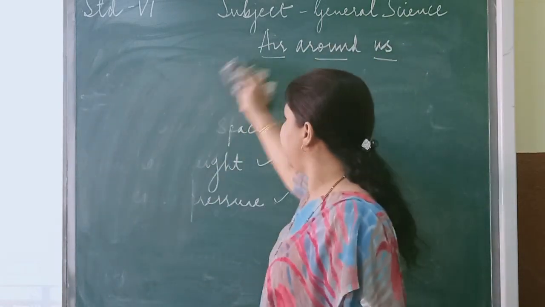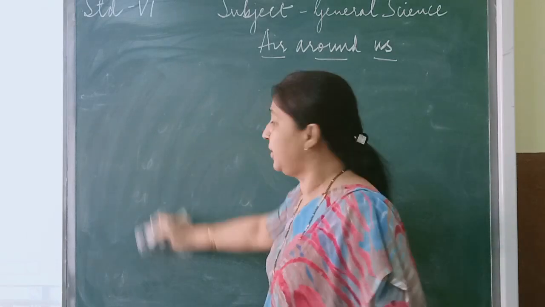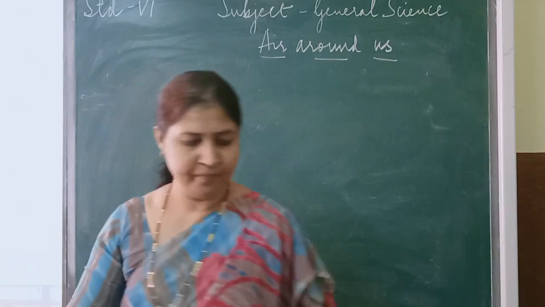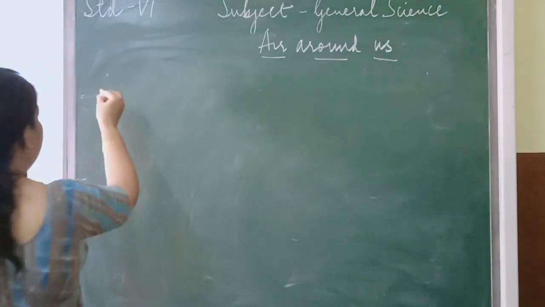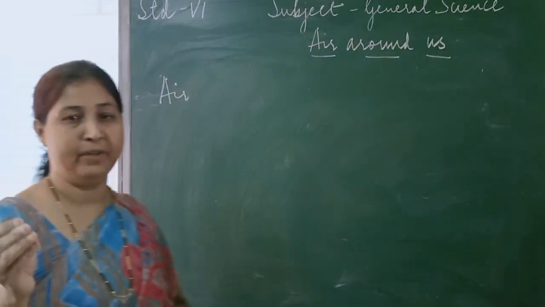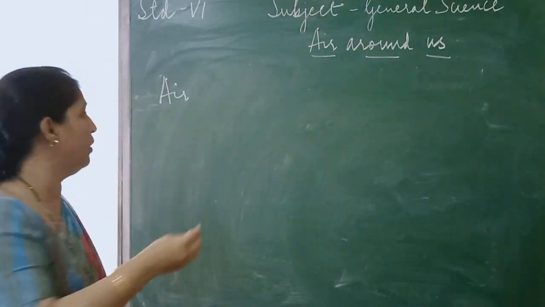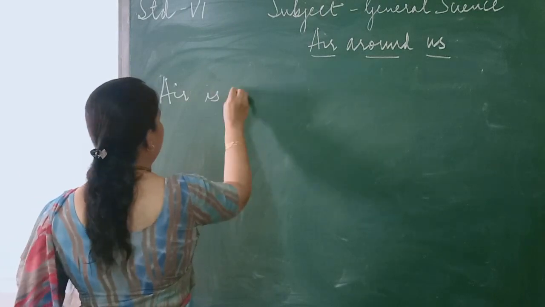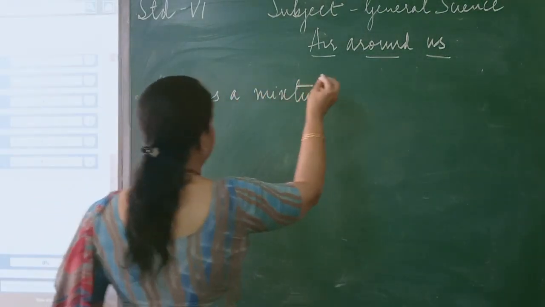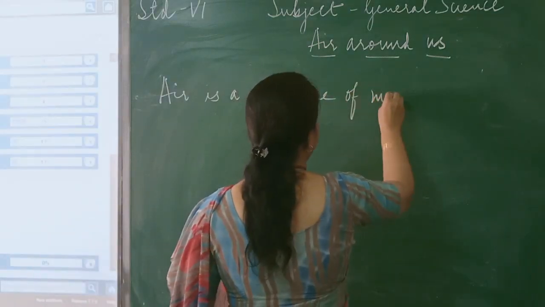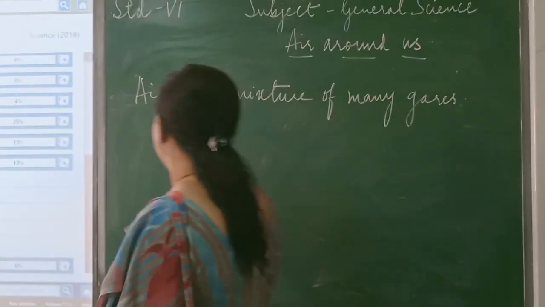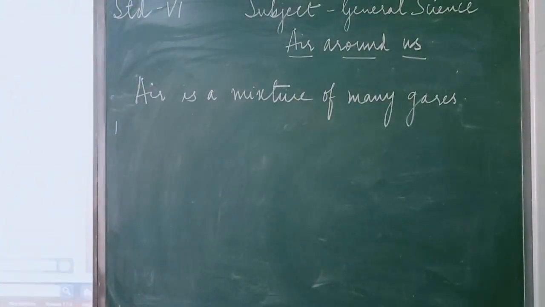So what all is present in air? We said air is a mixture of gases, isn't it? So now what is air? You can write, if they ask what is air, you have to write air is a mixture of gases. Not only one gas, but there are many gases. So air is a mixture of many gases. So can you tell me which are the gases present in air?